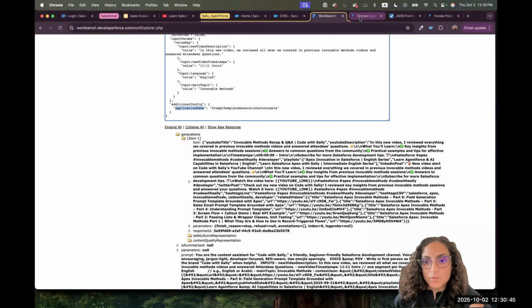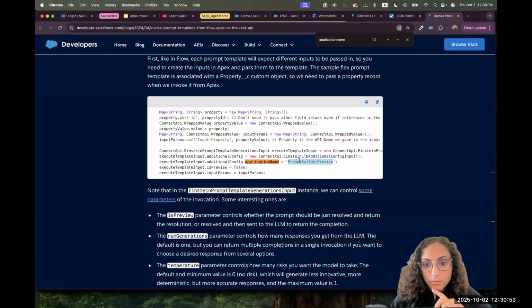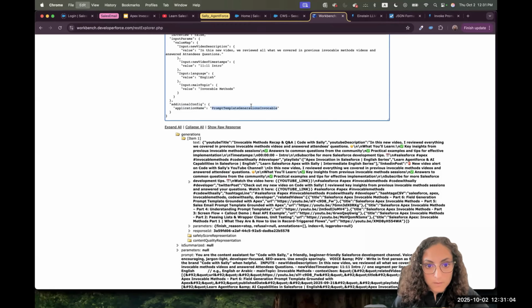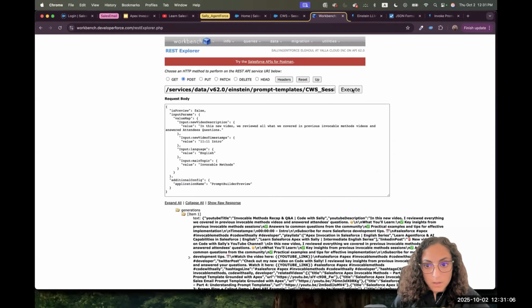And the Salesforce documentation is saying like we'll use prompt template generations invocable. And in older article, they were using something called prompt builder preview. I tested in Apex both values and it was working fine. Let me even try this here. I pass this instead of the new value.